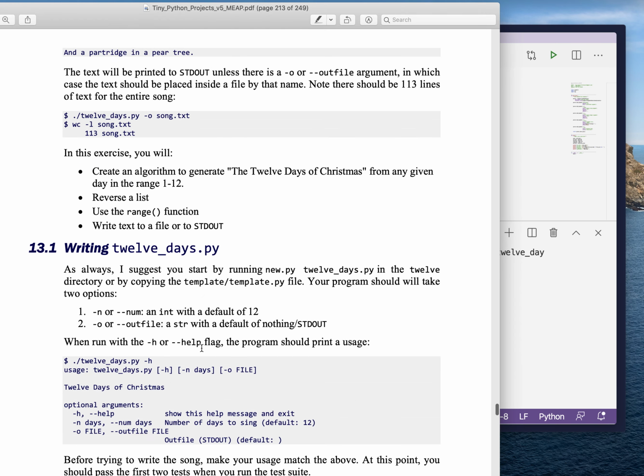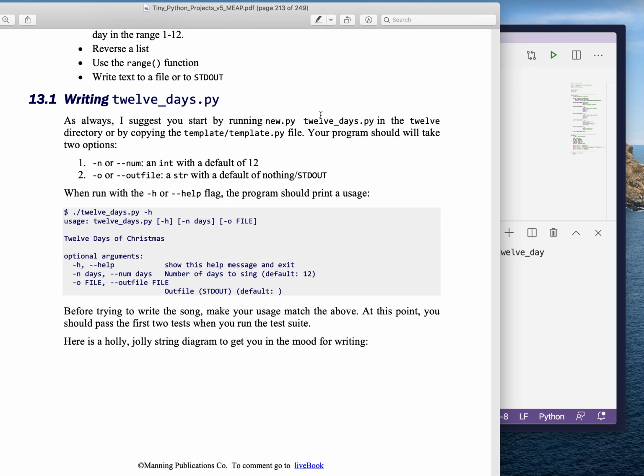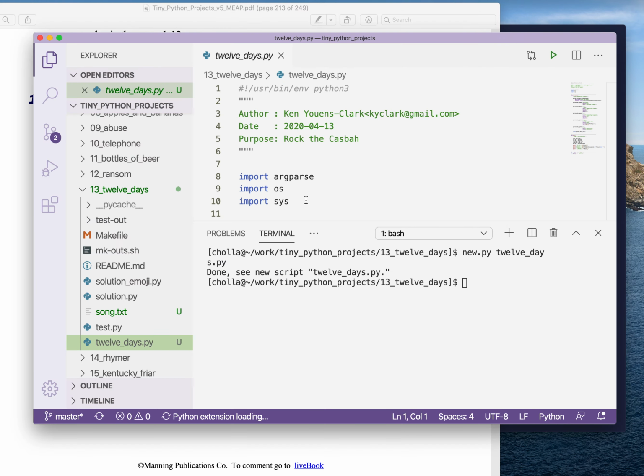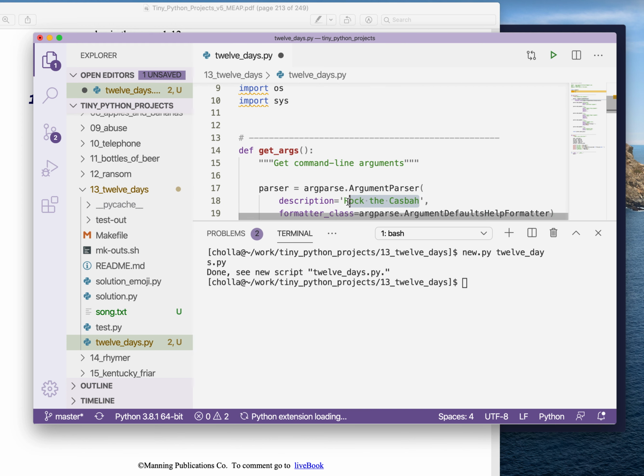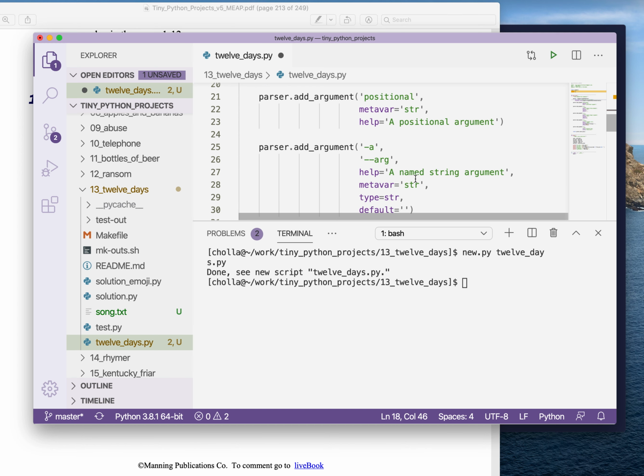We need to take two options, so we're going to change the purpose here to 12 days of Christmas. Let's make this look a little better. We do not need a positional argument.